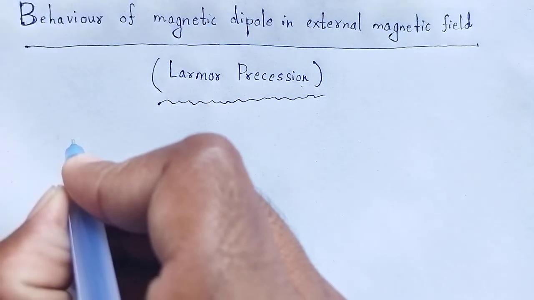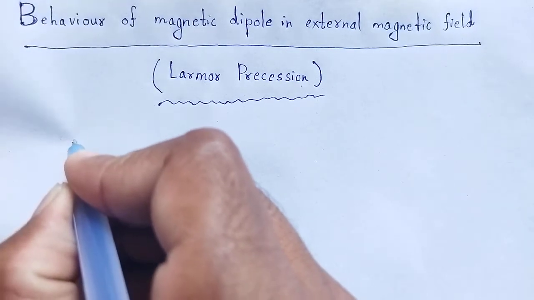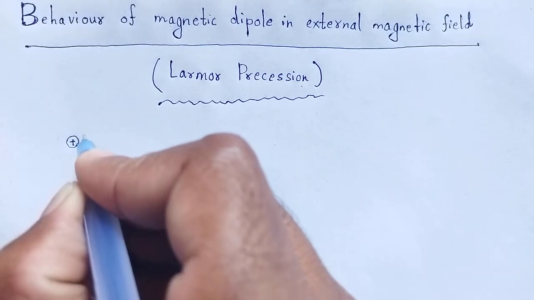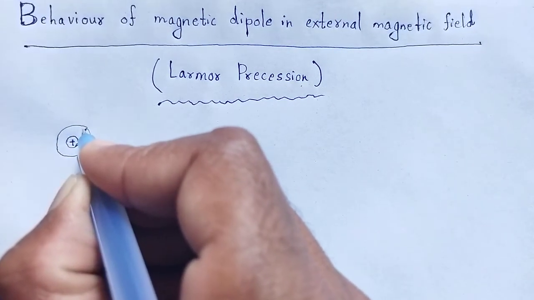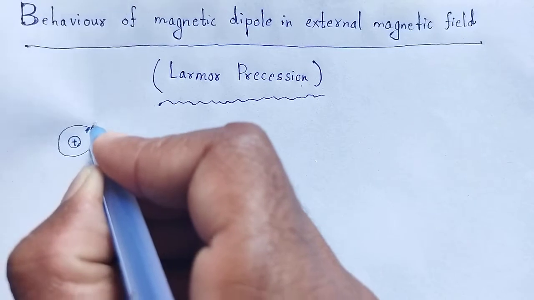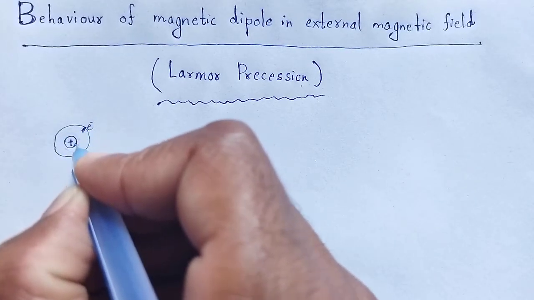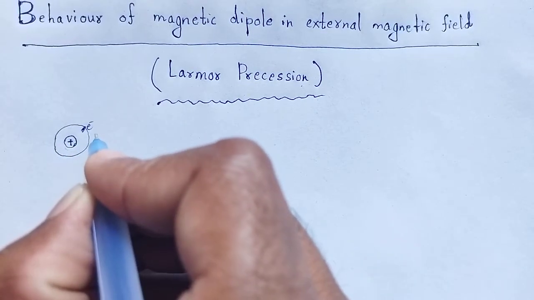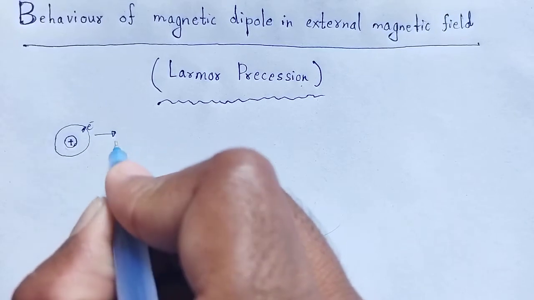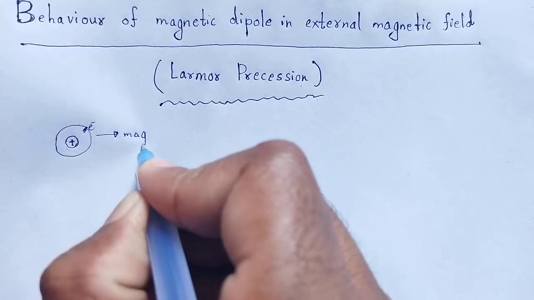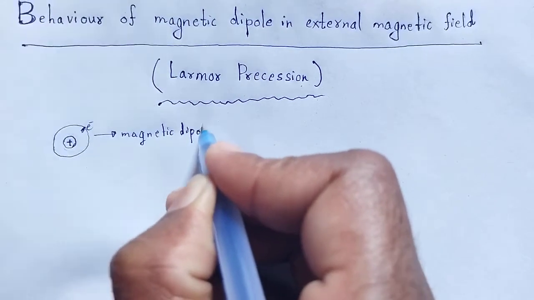Consider a nucleus of an atom, and an electron revolving around that nucleus. The electron moving around the nucleus of an atom is equivalent to a magnetic dipole.